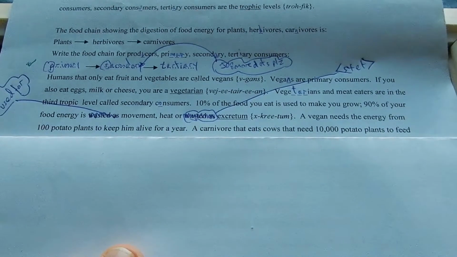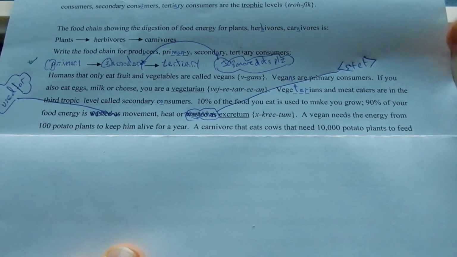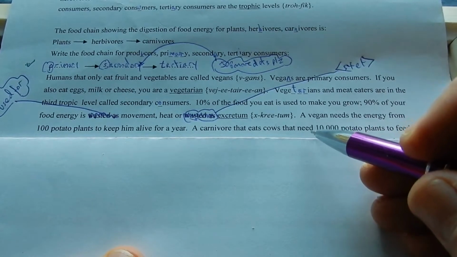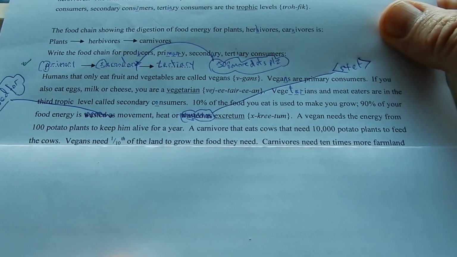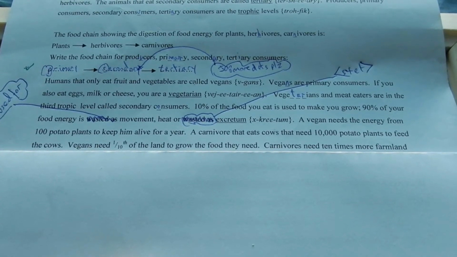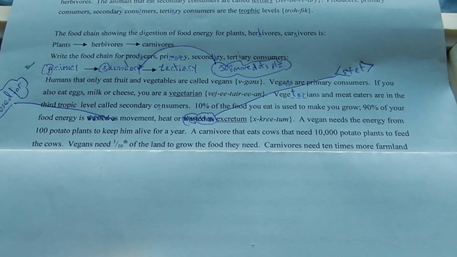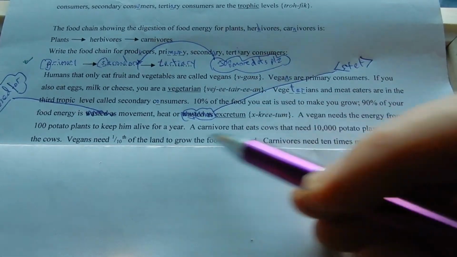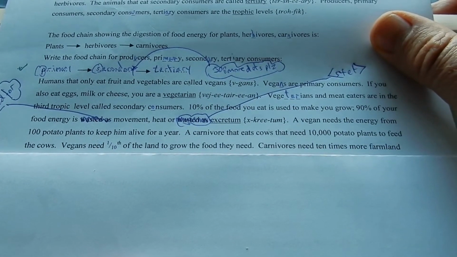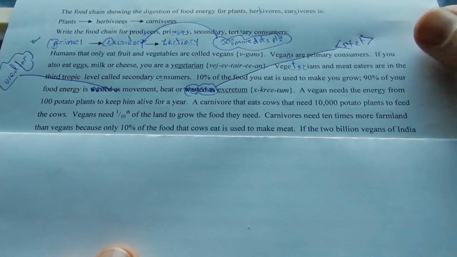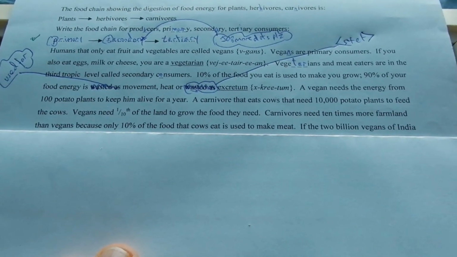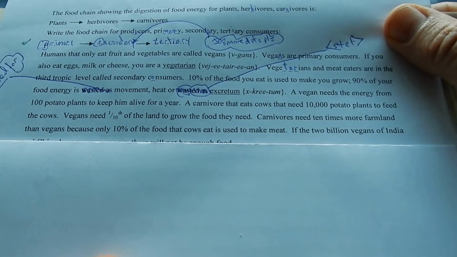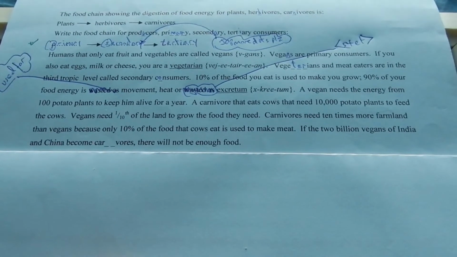A vegan needs the energy from 100 potato plants to keep him alive for a year. A carnivore that eats cows needs the cows to eat 100 potato plants. Okay, cows don't generally eat potato plants, but this is a potato plant thing so that you can see how the numbers work. Vegans need 1/10 of the land to grow the food they need. Carnivores need 10 times more farmland than vegans because only 10% of the food that cows eat is used to make meat.